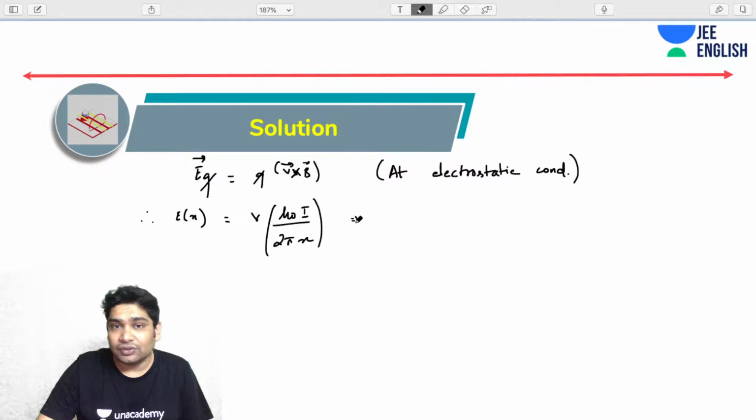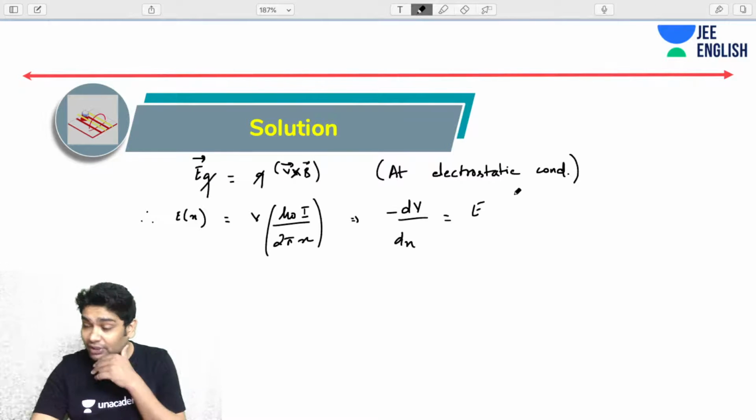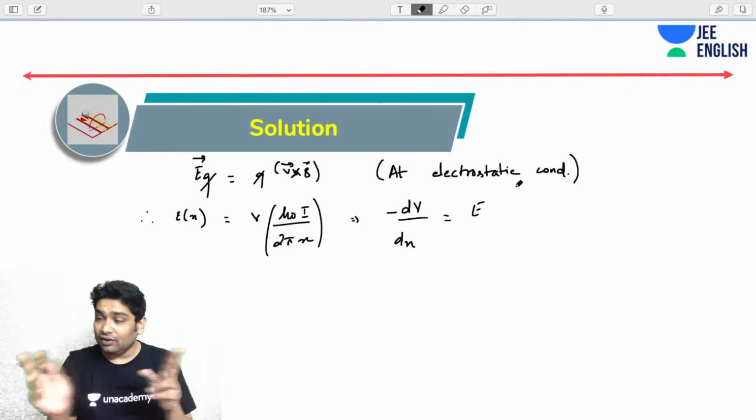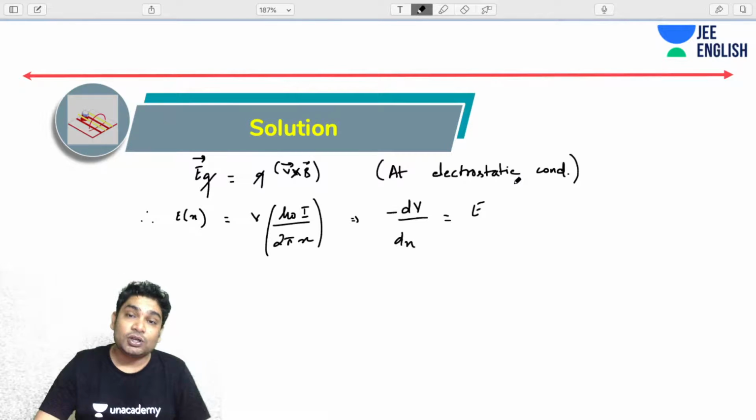Now you would also know that minus dV over dx would be equal to E. I hope you remember this also, at electrostatic condition when the charge accumulation has stopped. Initially the charges start accumulating, and then a certain amount of charge accumulates, and no more charges accumulate.